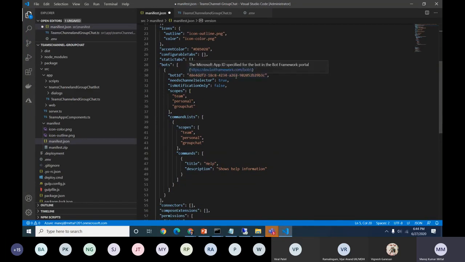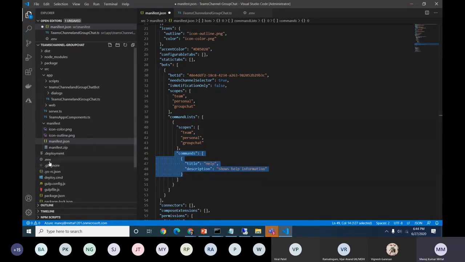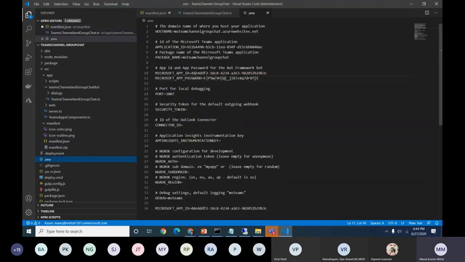So for the bot, what is the bot ID we need to use, and what should be the scope for this particular app? It can be Teams, it can be personal, it can be group chat. We can define anything here. Similarly, we can define in commands all the hint text, and then we can deploy it. And another one, ENV, is just a simple one. It's the app ID and the app passwords. We need to define it.